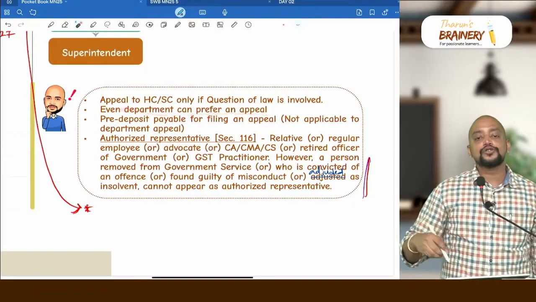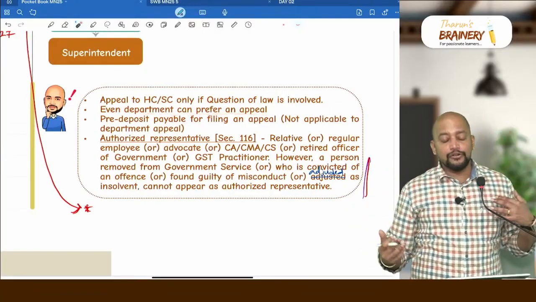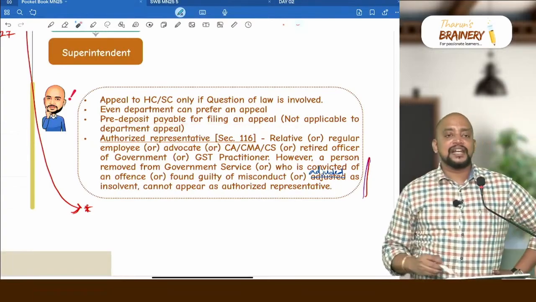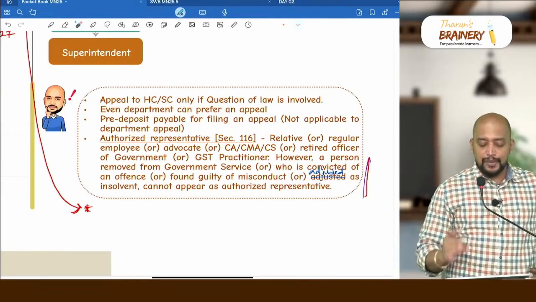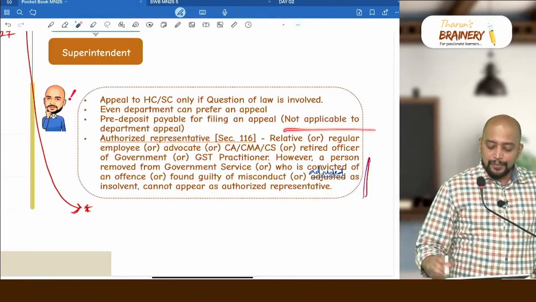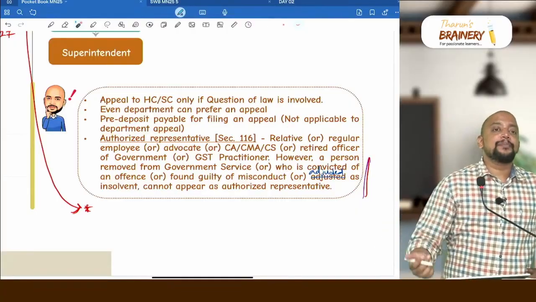Even the department can also prefer an appeal. So not only the taxpayer, even the department can go for appeal against the order, and pre-deposit will be payable for filing an appeal, but that pre-deposit is payable only by the taxpayer, not by the department; it is not applicable for department appeal. And who can appear before the appellate authority?